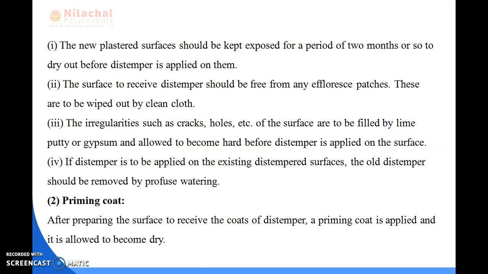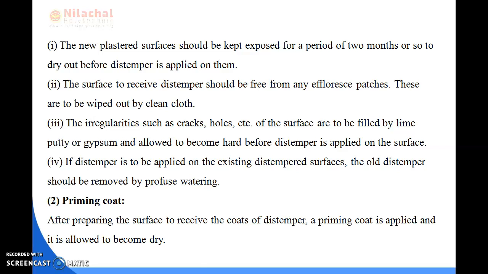The irregularities such as cracks, holes, etc. of the surfaces are to be filled by lime putty or gypsum and allowed to become hard before the distemper is applied on the surfaces. And if the distemper is to be applied on the existing distempered surface, the old distemper should be removed by profuse watering.